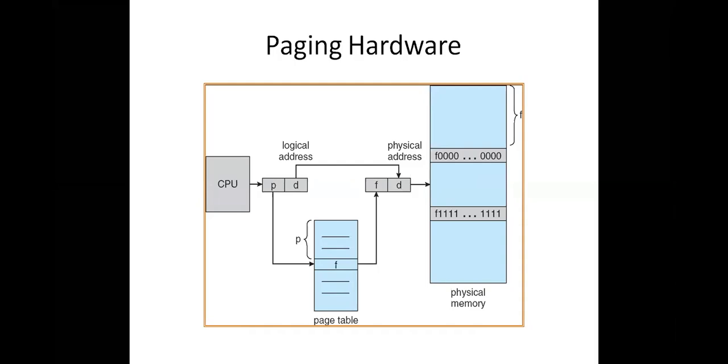For that purpose, we need to add the offset to the frame address. Likewise, 346 is added to 14,000 so that we get 14,346, as before. So the frame address is added to the offset so that we get the exact location. Have you got my point? Which frame a page is available in is indicated by the page table.